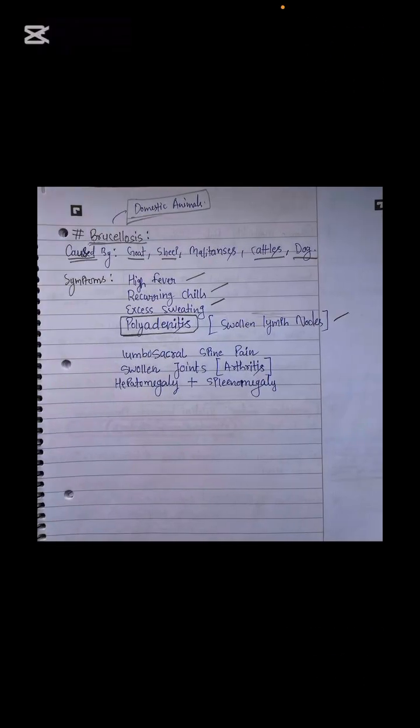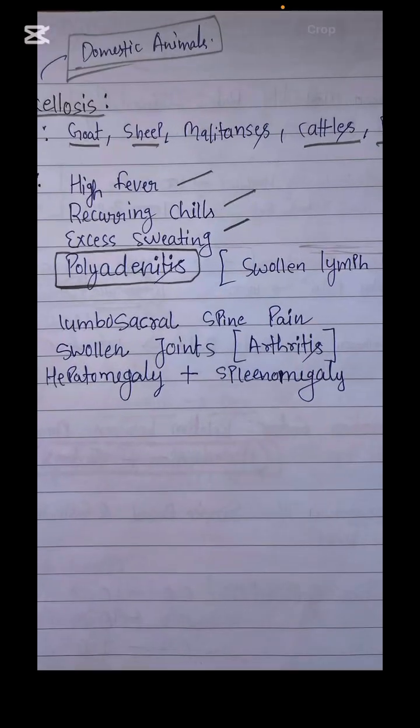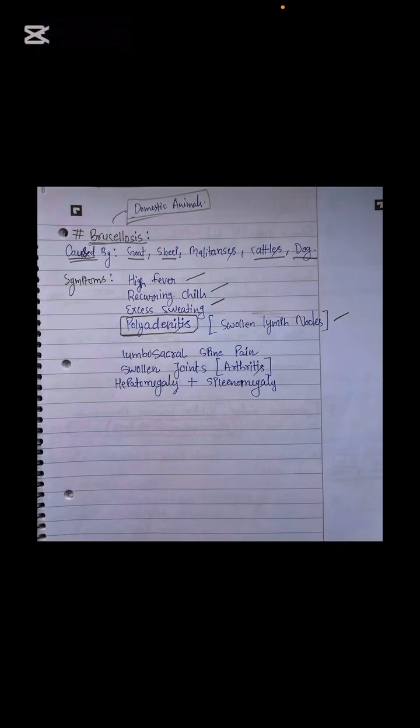So the main thing to remember for the croc question in the cases of brucellosis, sir, is the question will say to you, a milker is there. So a milker is who is living with the domestic animals and taking their milk for selling purposes and a lot of purposes, whatever. So just remember that the croc question will give you a woman who is a milker, and these symptoms are developed in her. So what you are going to mark, remember about brucellosis.